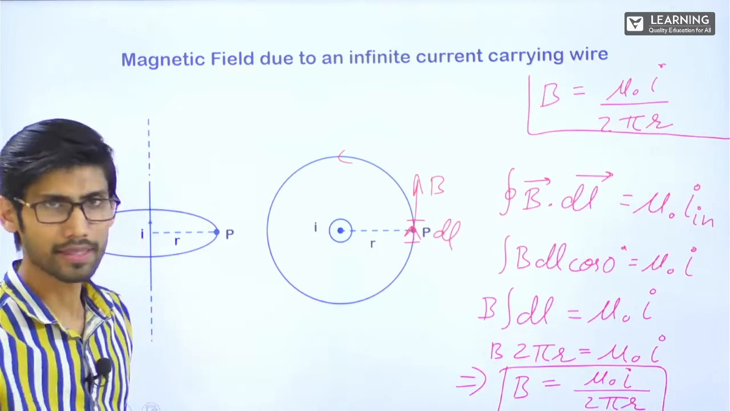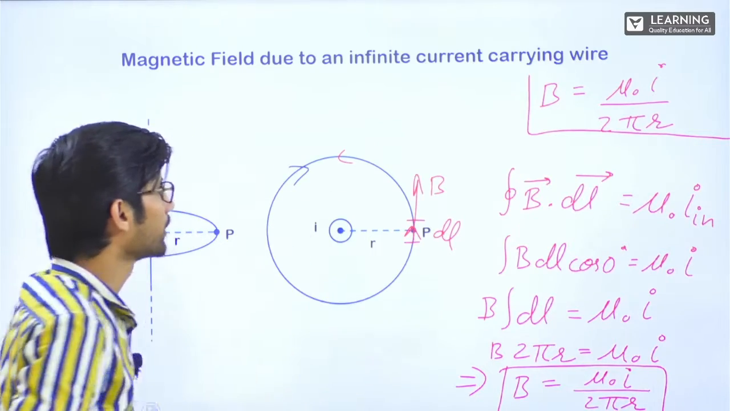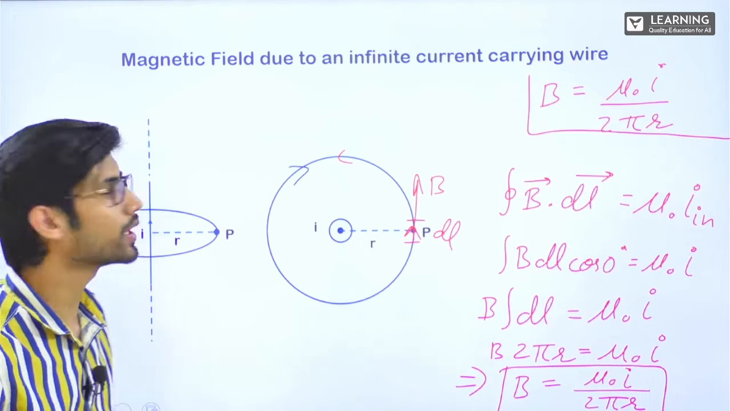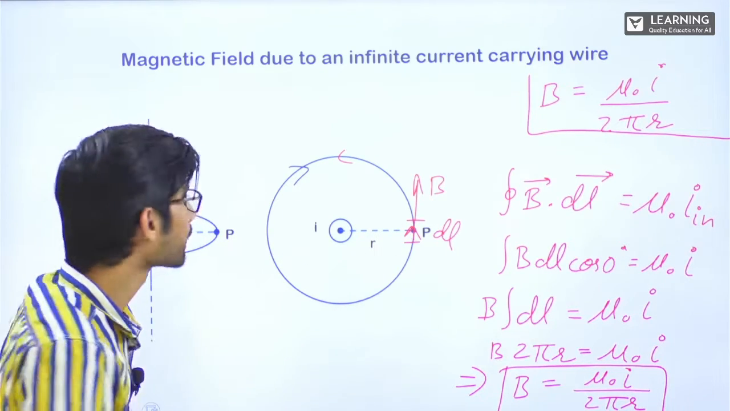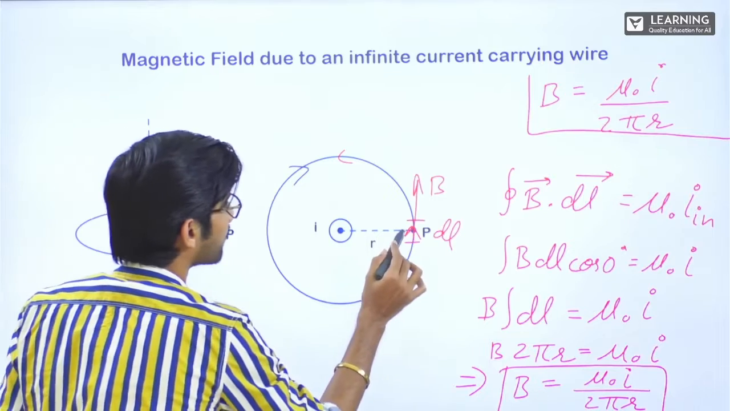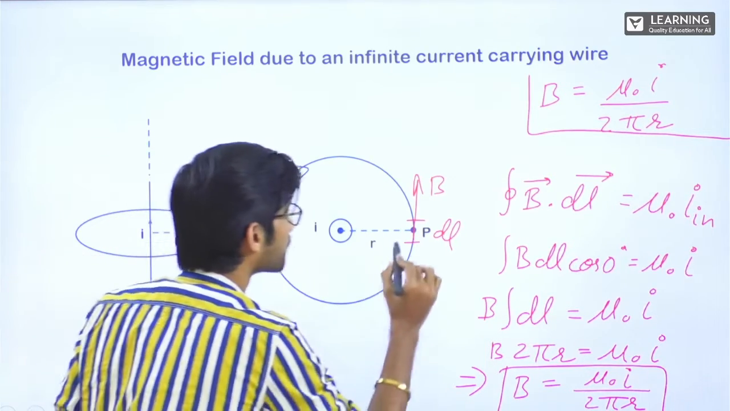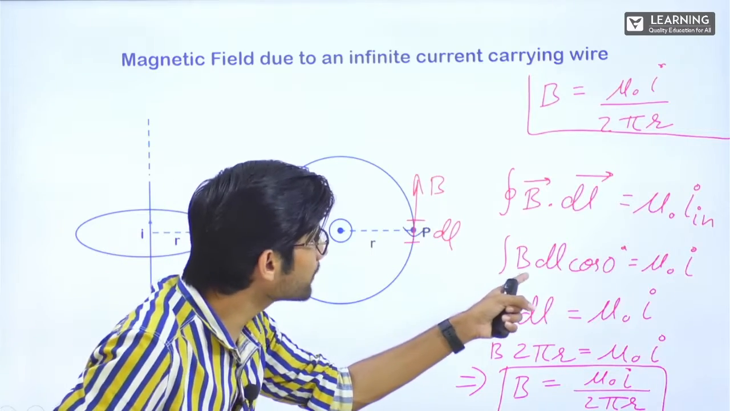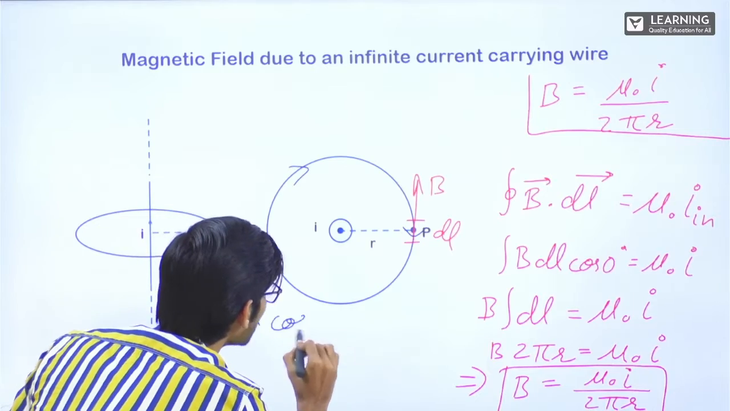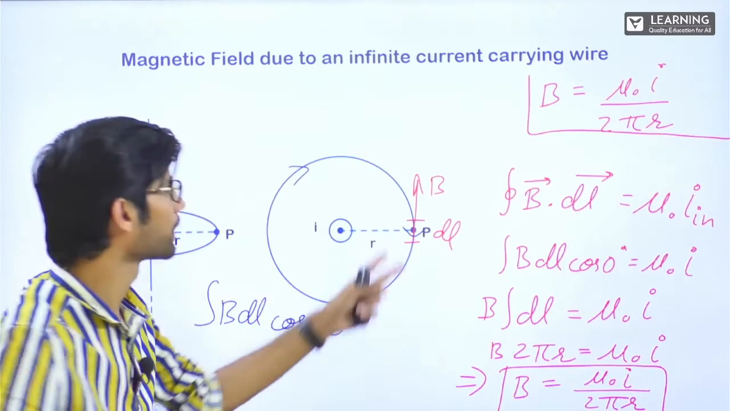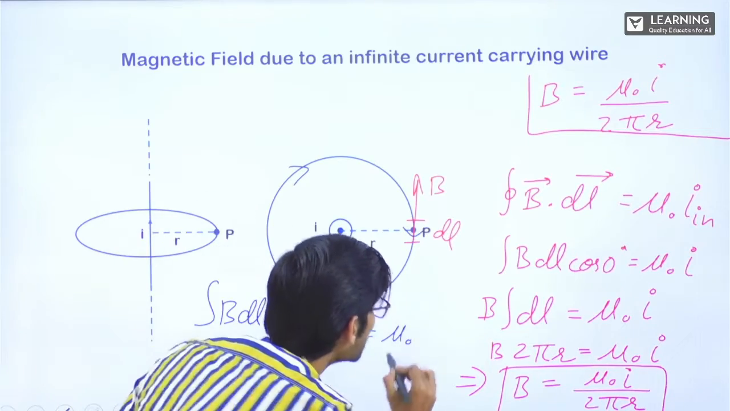Now let's say I consider a clockwise current. Here if I consider clockwise, then what will happen? This dl direction will change. So now this will become integral B dl cos 180, right? Because the directions are opposite, and that is equal to mu naught into I inside.